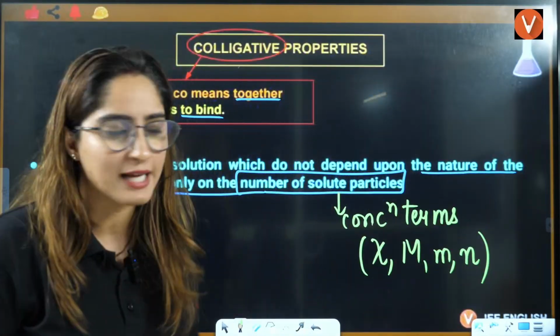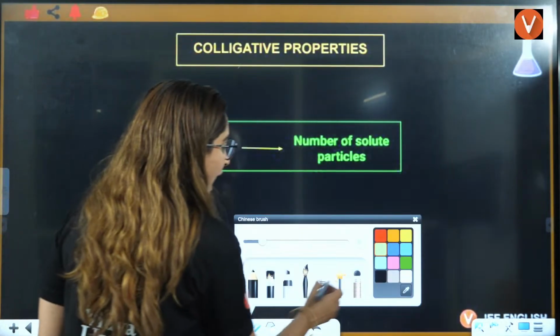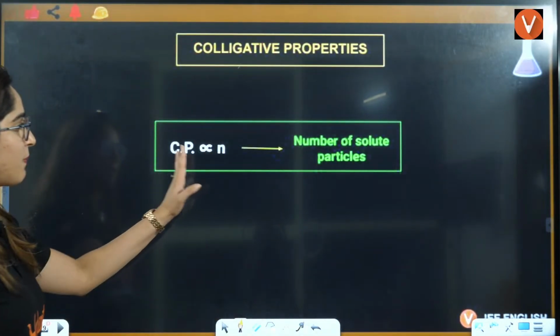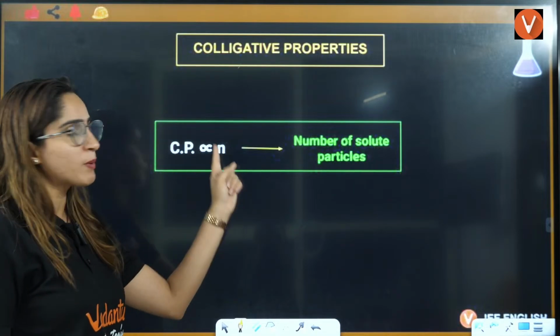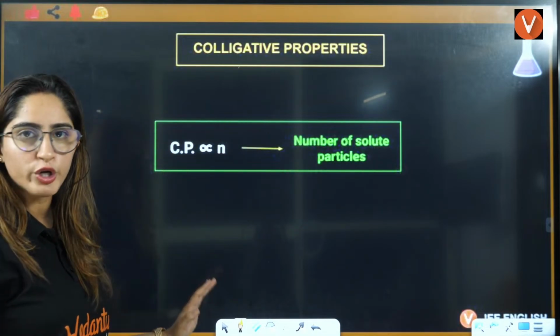Now, colligative property Cp is directly proportional to the number of moles, that is, the number of solute particles.